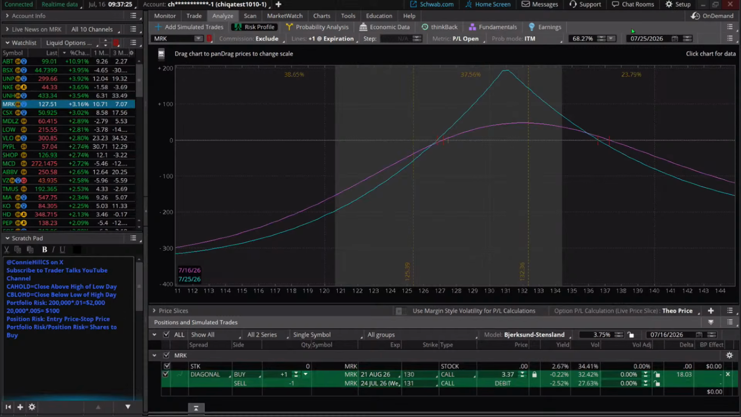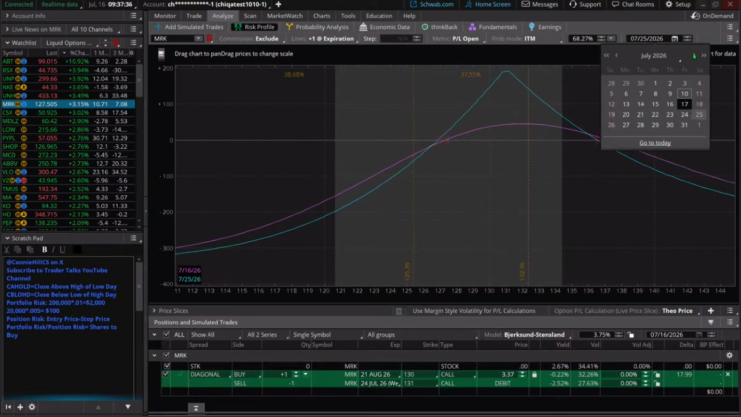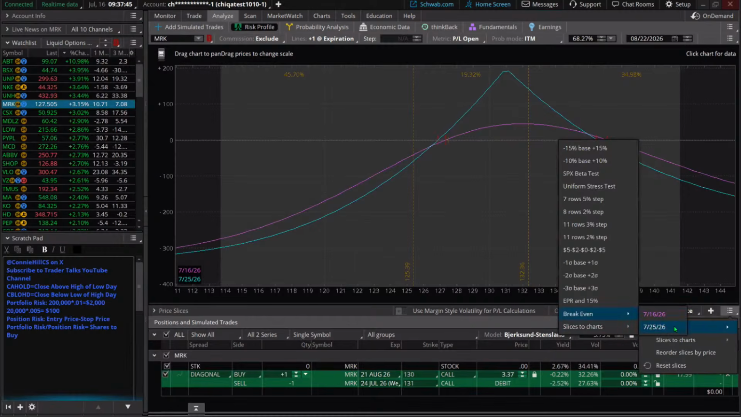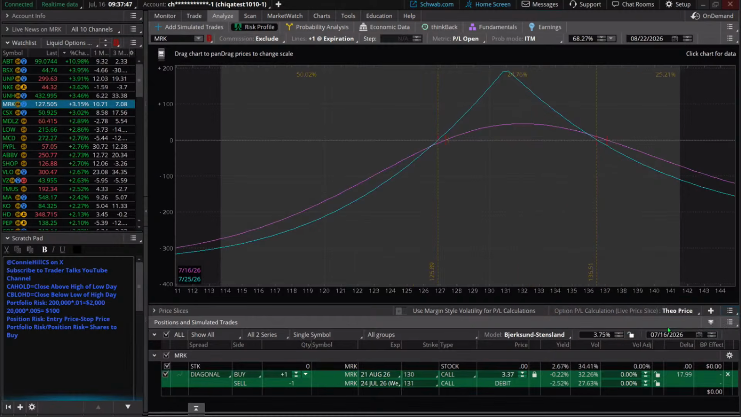And then up here, this date we want to be based on the expiration of the further dated option. So in this case, we're going to move it to August, and we're going to go to that Saturday after options expiration. And then we're going to say set slices to our break-even point. And it puts in this dotted vertical gold colored line showing us where our break-even point is.